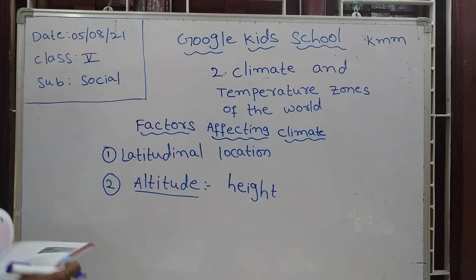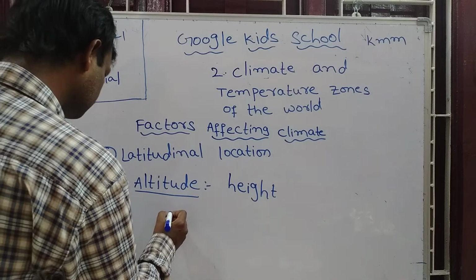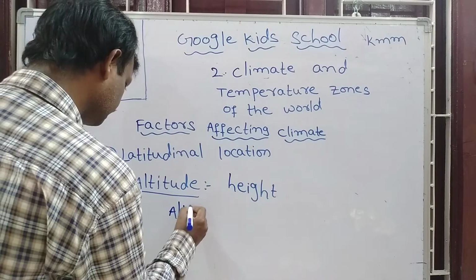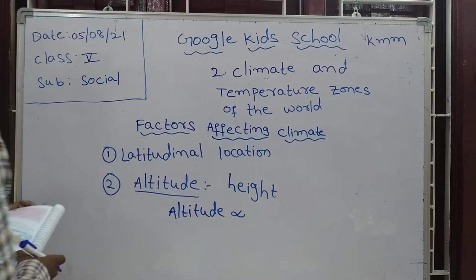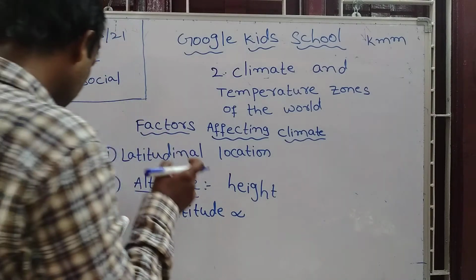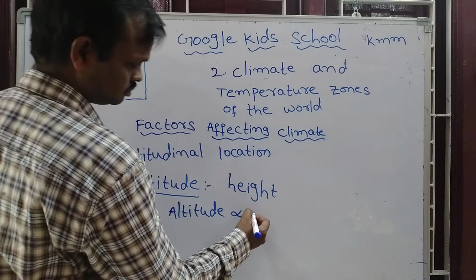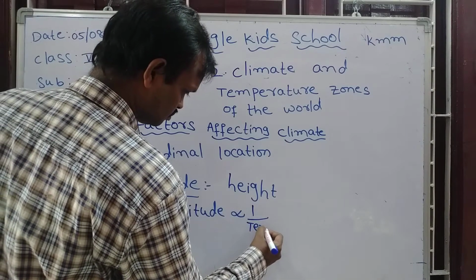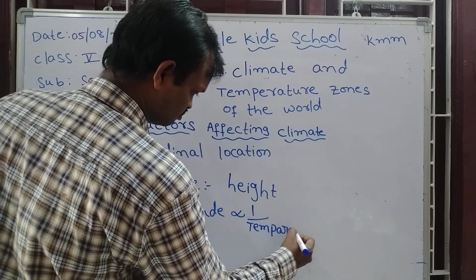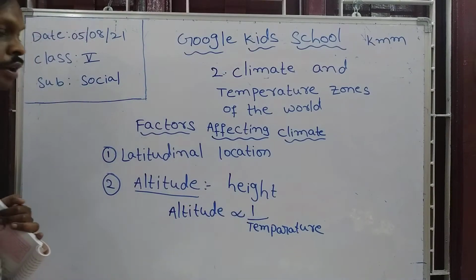Now, altitude is inversely proportional to temperature.